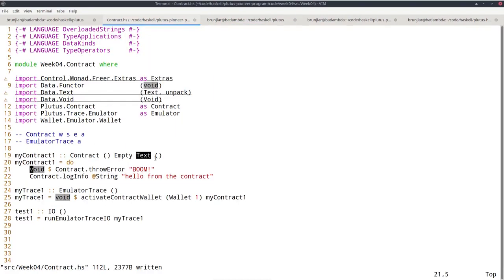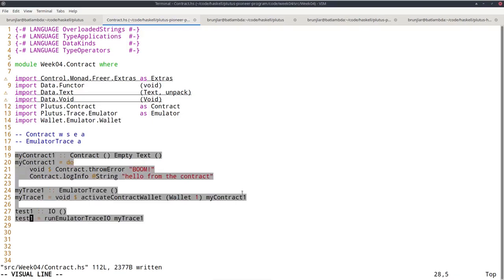So this behaves as you would expect of an exception, that execution stops at the moment an exception is raised. That's the same as we saw in Maybe and in Either. As soon as we got the Left, as soon as something went wrong, the rest of the computation was ignored. So here, because the exception is thrown here in line 21, we never get to line 22 and we don't see the log message. We can not only throw exceptions, we can also catch or handle them. We could have done that with Maybe and Either as well, but let's just do it here.